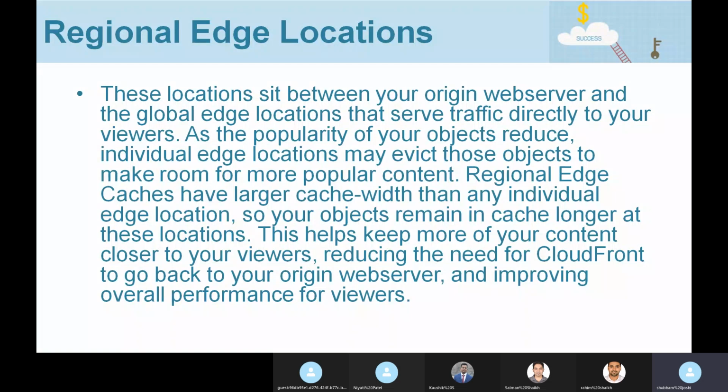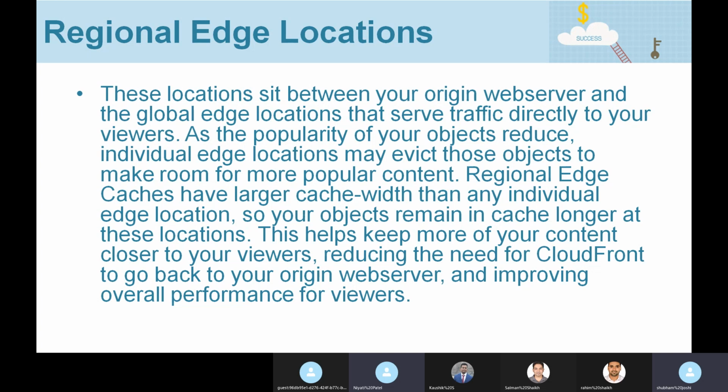So if something is evicted from the global edge location, instead of requesting the same object from the origin web server, these global edge locations can actually request the object from the regional edge cache. Okay, so this helps keep more of your content closer to your viewers, reducing the need for CloudFront to go back to your origin web server and improving overall performance for viewers.